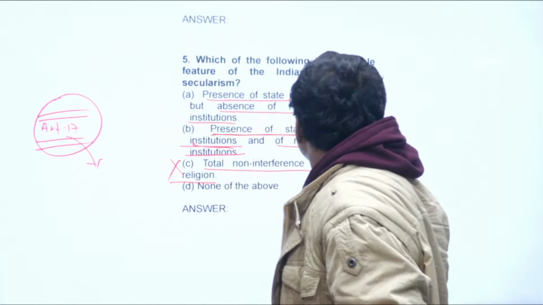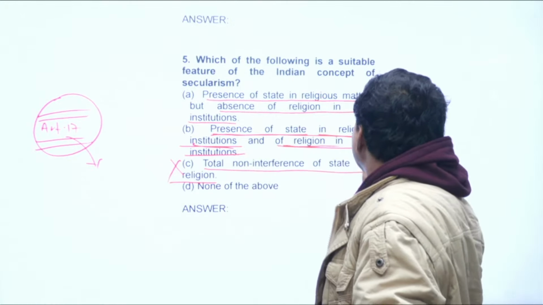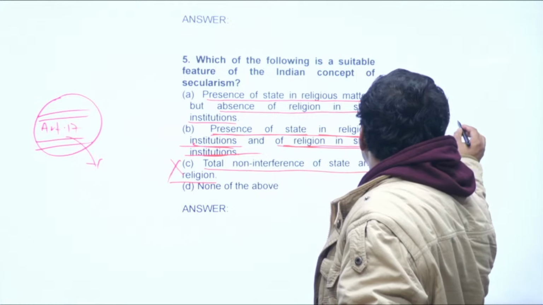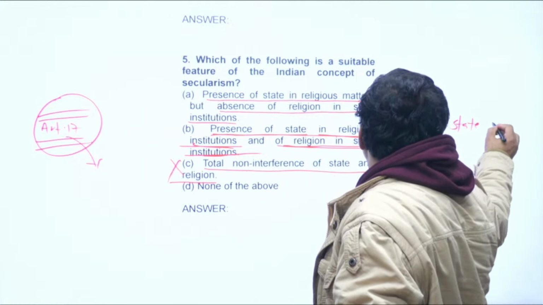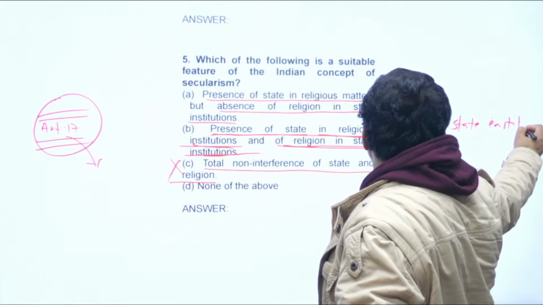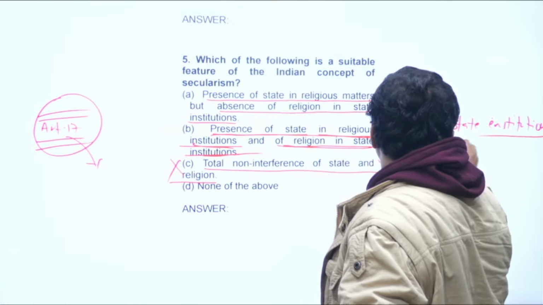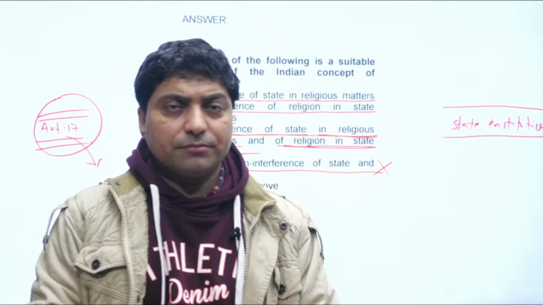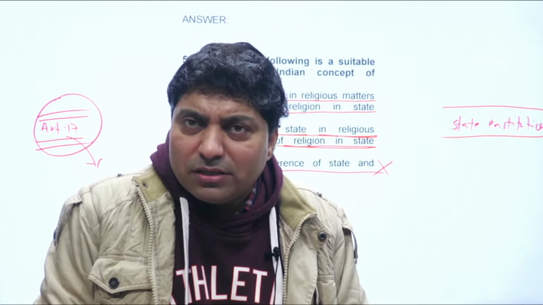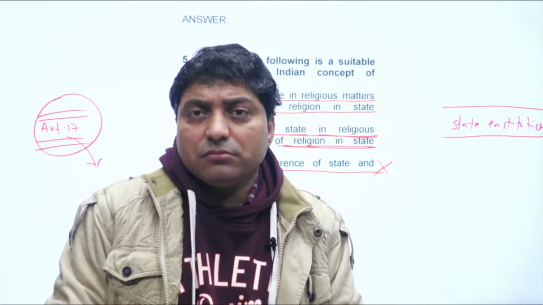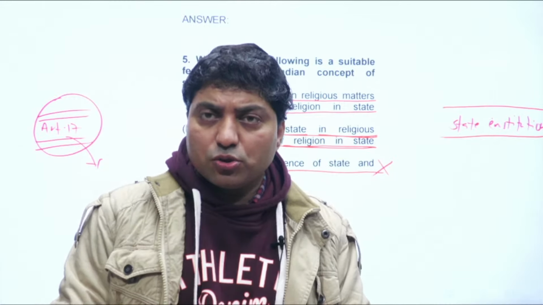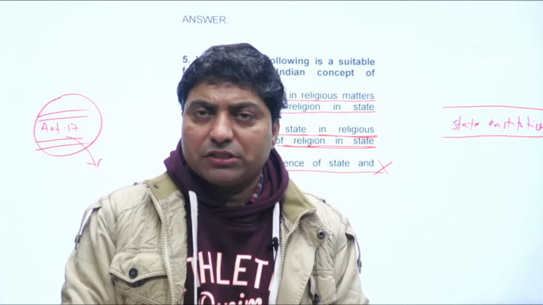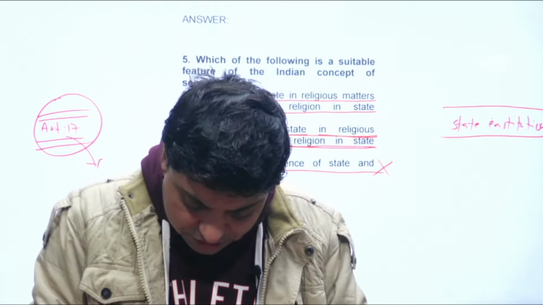Now look at the presence of religion in a state institution. Have you seen any state institution which is actually using a religious symbol? Bande Mataram, or the Sengol, the parliamentary Sengol has been put in the Indian Parliament.